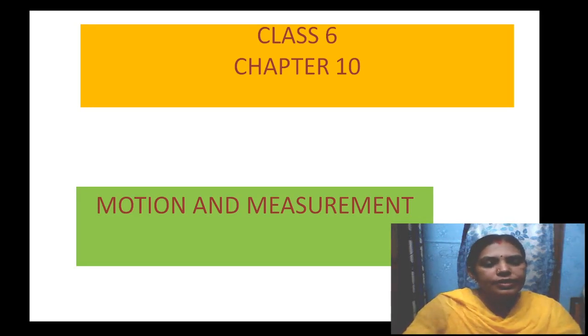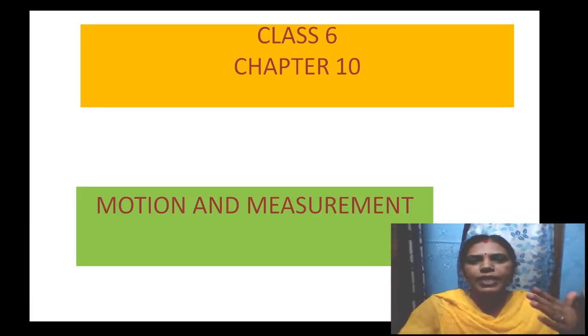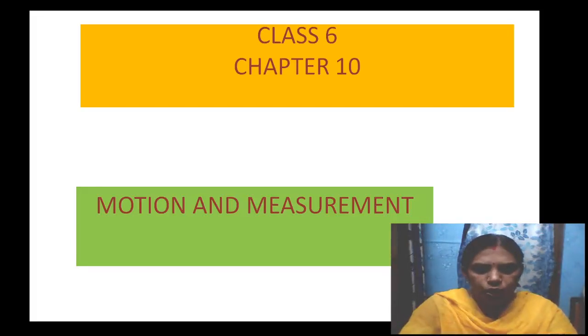Okay, that is periodic and non-periodic motion. Clear? What is meant by periodic motion? It means it is a repetitive motion. Repetitive means it repeats again and again in a regular interval of time. Okay, that is periodic motion. The motion which repeats itself after a regular interval of time is known as periodic motion.